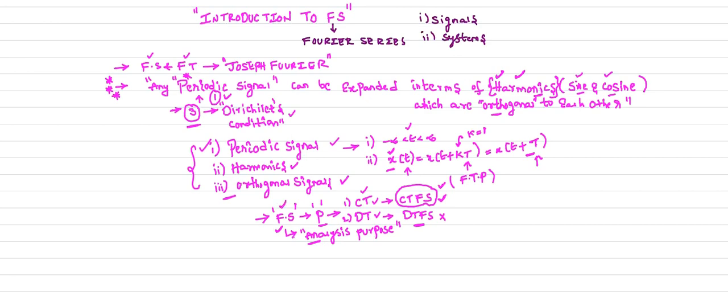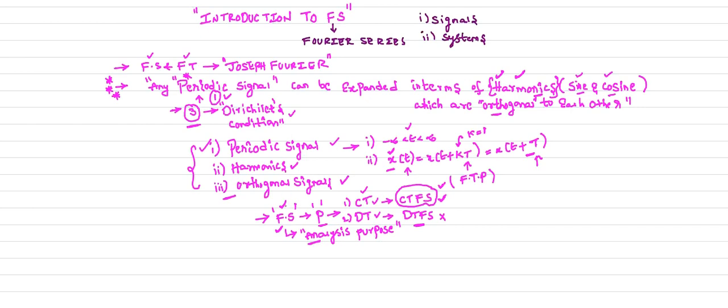Once we did the Fourier series expansion for a given signal, you can easily identify the harmonic components present in that signal, so that you can easily eliminate the harmonics to provide a better output. Therefore, Fourier series is used for analysis purpose.